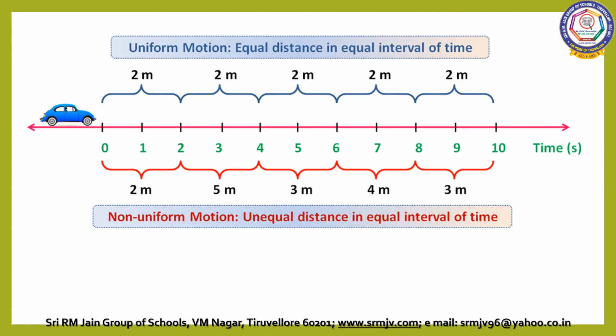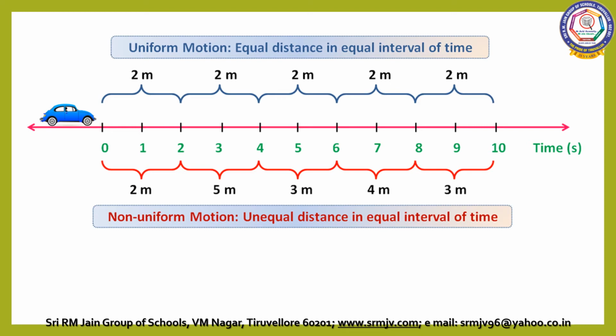Now we are going to discuss two types of motion. What are the two types of motion? Uniform motion and non-uniform motion. When an object covers equal distance in equal interval of time, then the object is said to be in uniform motion.